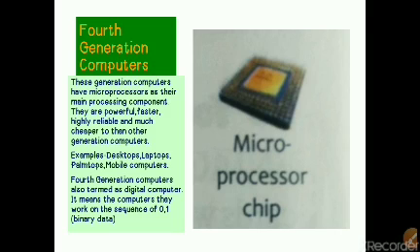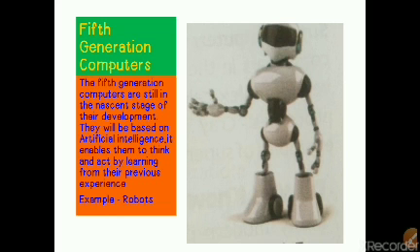Now next is the fifth generation computer. It has not come at present; it is a coming soon type of generation. The fifth generation computers are still in the nascent stage of their development. It is in a progressive stage, and the development and invention is going on. Scientists and computer engineers are working to develop computers which work automatically, meaning they have their own mind, and this is known as artificial intelligence. They will be based on artificial intelligence.